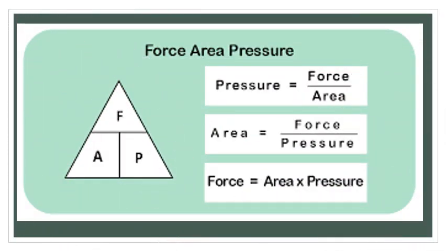Children, we can also express the pressure formula in other ways. We know that the basic pressure formula is pressure is equal to force by area. So we can rearrange it as area is equal to force divided by pressure. Then force is equal to area into pressure. Force is the product of pressure and area. Area is the ratio of force to pressure. Pressure is the ratio of force to area.